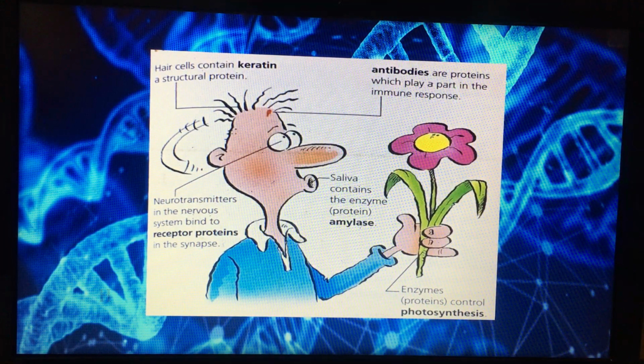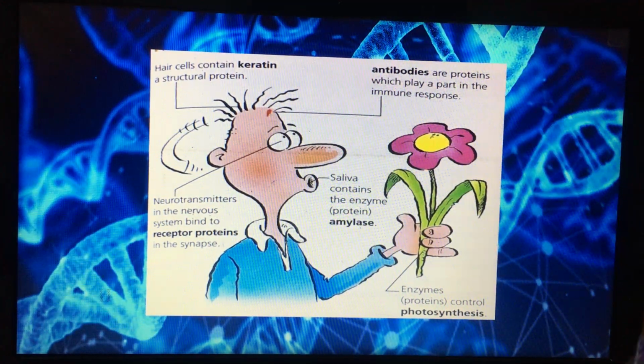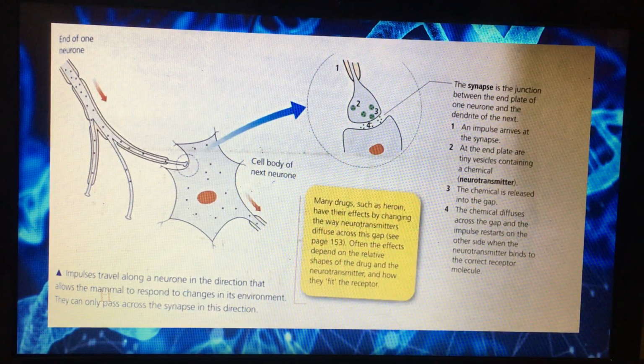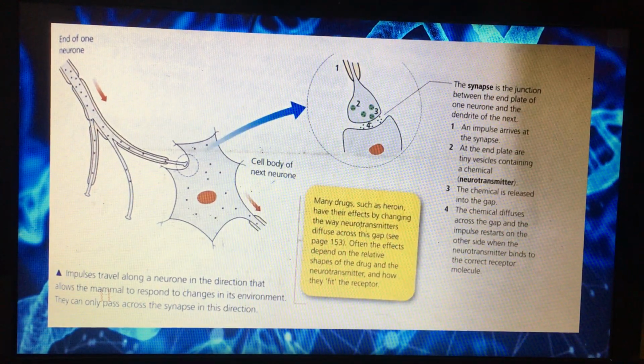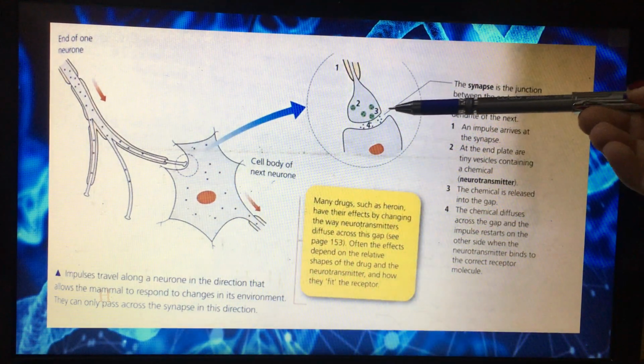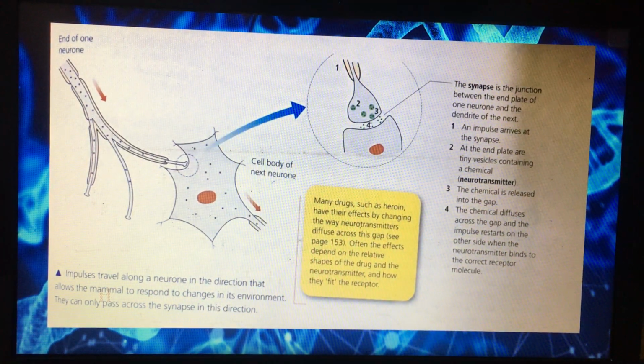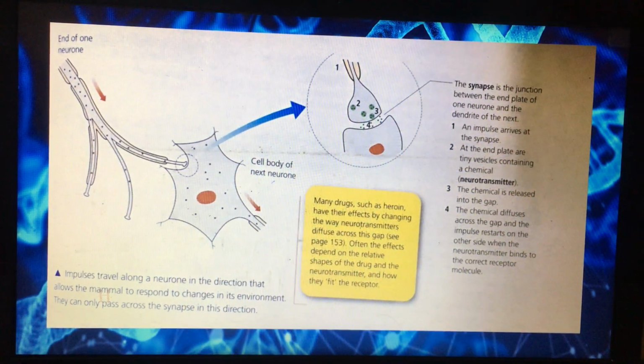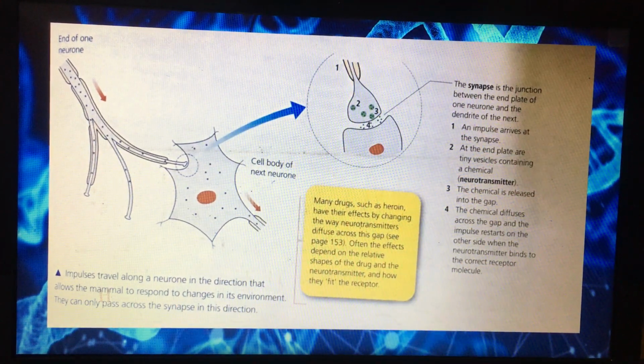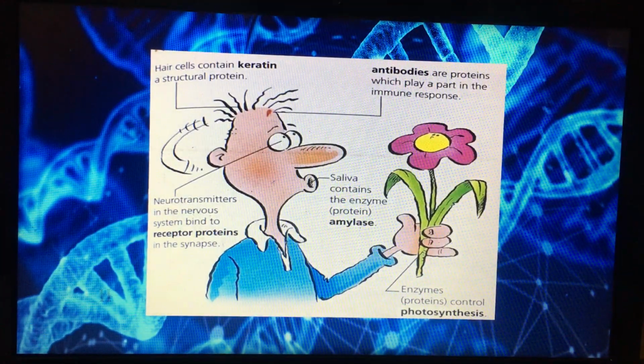And the fourth example, here we have neurotransmitters in the nerves. They bind to receptor proteins in the synapse. If you remember, we said that we have chemicals called neurotransmitters which carry the impulses. So neurotransmitters are an example of proteins.